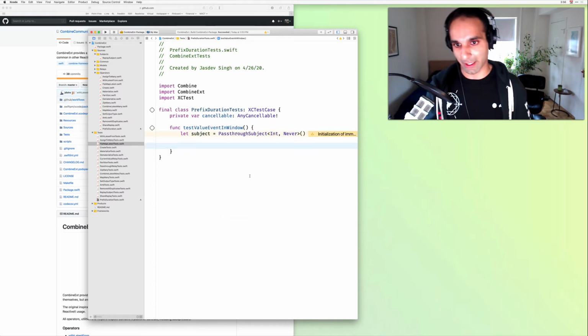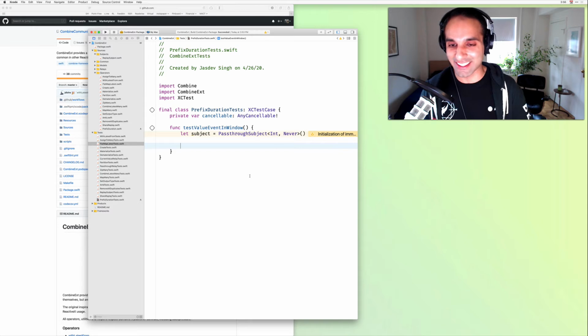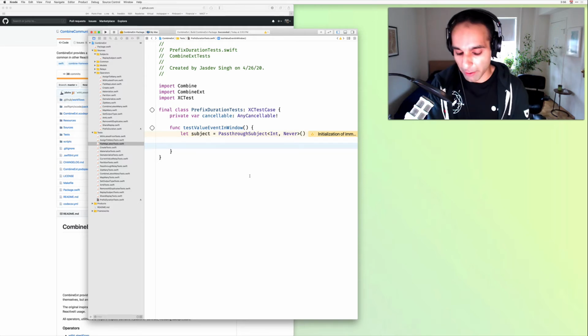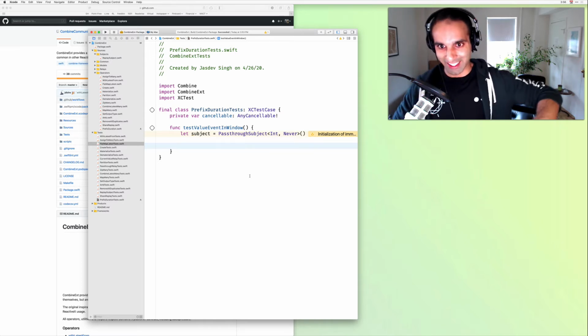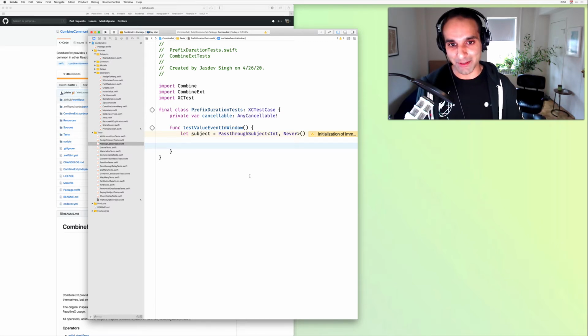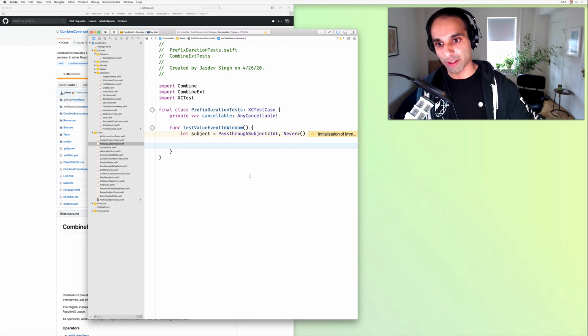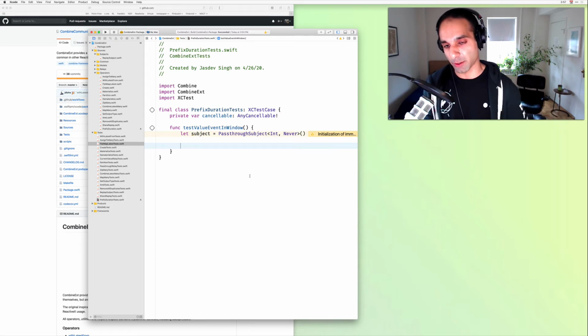If we had 100 tests that were all waiting on expectations, that'd be really slow. But for our purposes, let's just keep things simple. We will use expectations, but just know that the more robust way of testing time-related operators is with a test scheduler to virtualize the time. So with that aside, we have a subject that we can send ints to, and now we want to subscribe to it, store that cancelable token off, and then send events in that window.